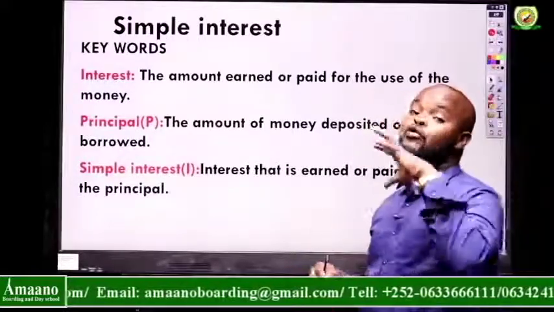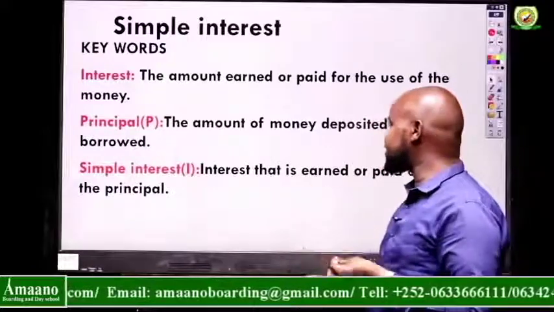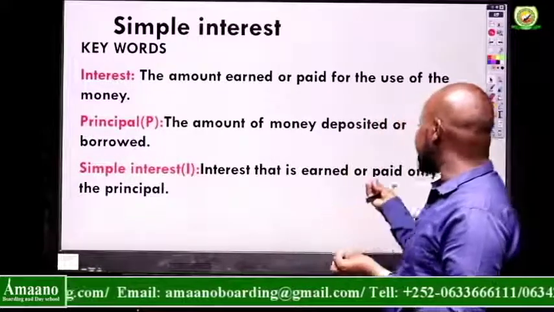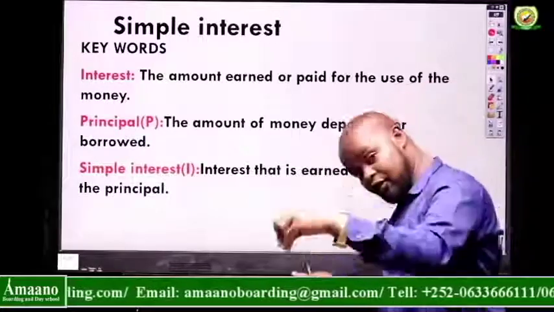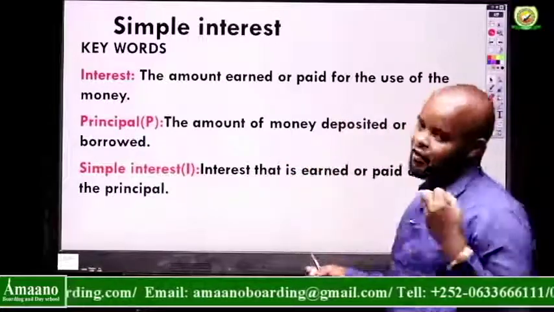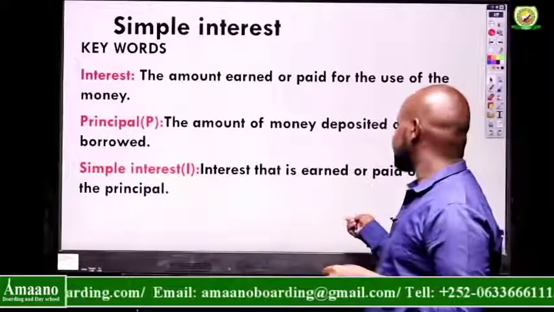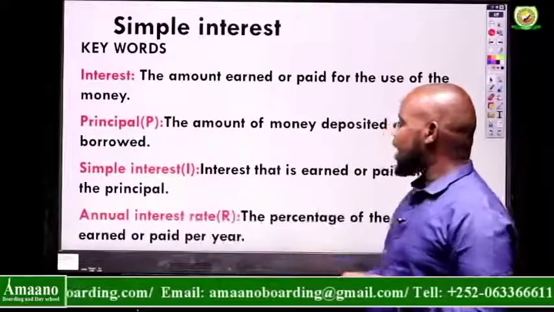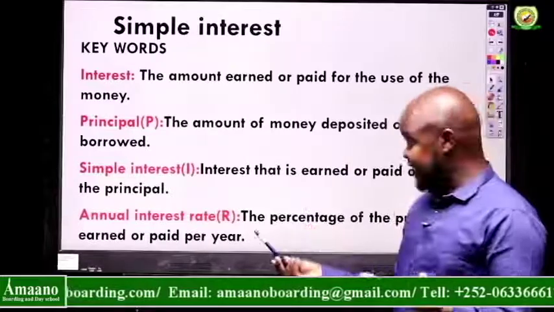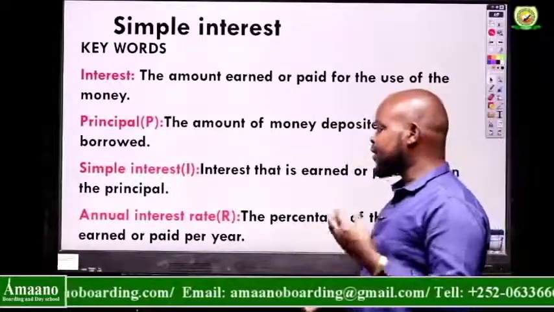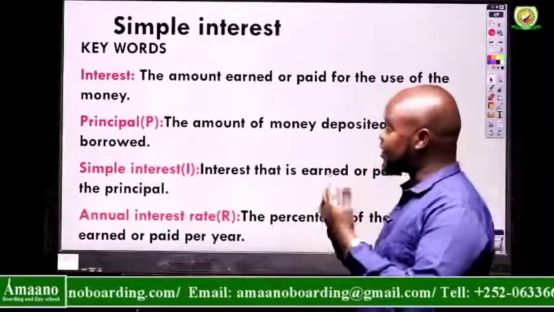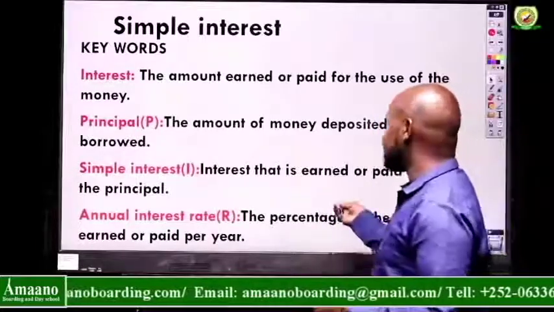So there is also compound interest. This simple interest is an interest that's earned or paid only on the principal, earned if you deposit it, paid if you borrow it, right? Annual interest rate, or just rate, is the percentage of the principal earned or paid per year. The examples will help us understand what these terms mean more.